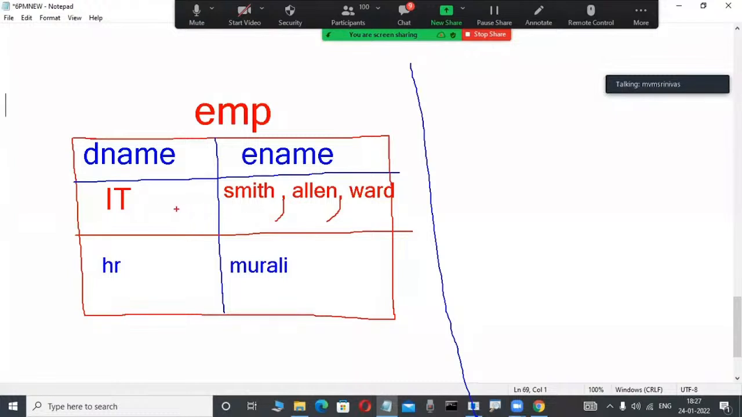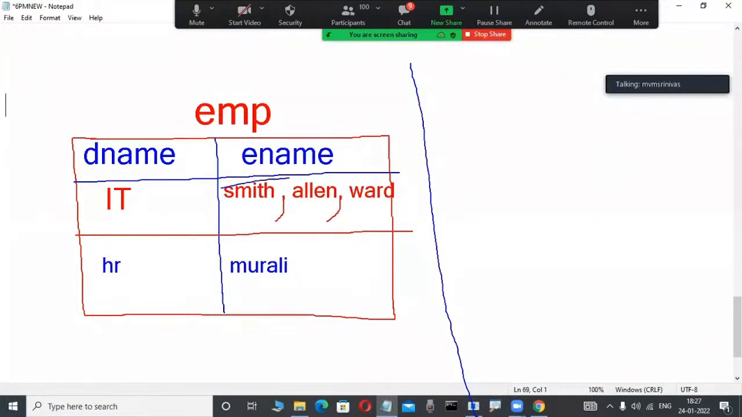Why? Because in any relational data model product, data is represented in the format of a table, and tables also have some rules that they implement. What is that? In this table, this is a cell, this is another cell, this is another cell. But every cell has a single value. Here IT is a single value, there is no problem. HR is a single value, no problem. Murali is a single value, no problem. Data in each column should be atomic. That is a rule. There are no multiple values separated with commas. For example, here is the problem. What is the problem?